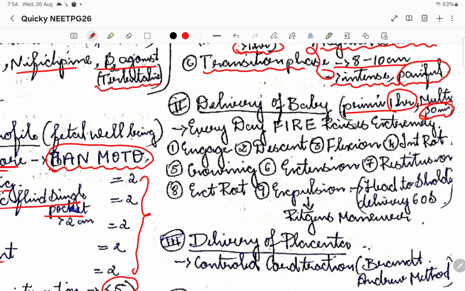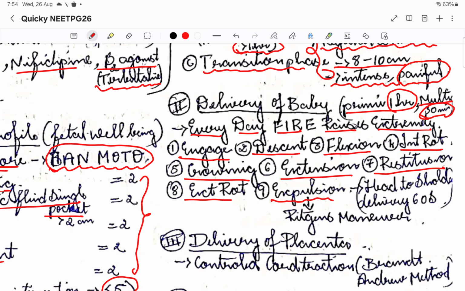Please remember the mnemonic: every day fire rises extremely. These are the stages of how the baby delivery will happen. First the baby's head starts engaging, descent will be there, then flexion of the head happens, internal rotation, then crowning happens, then extension, restitution, then external rotation happens, and then the baby expulsion happens. So this is the complete stage of delivery of the baby.